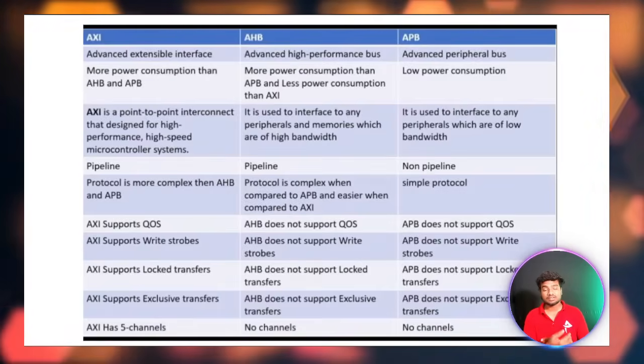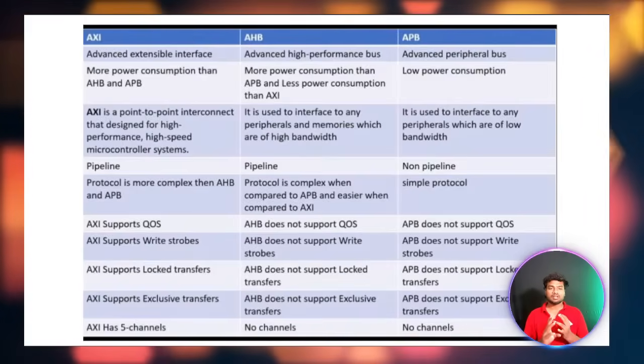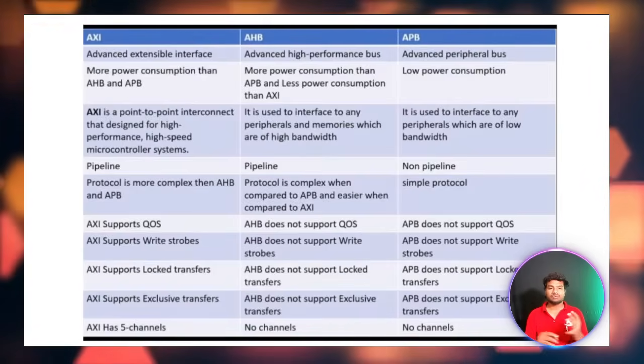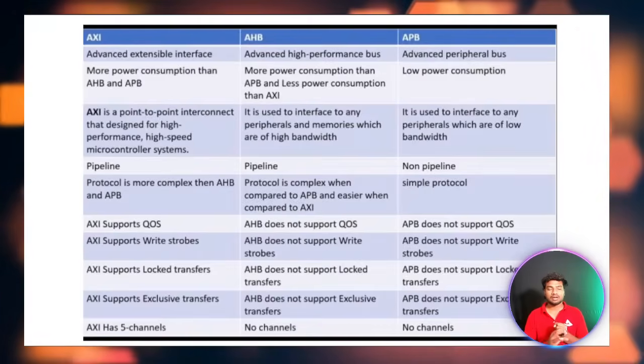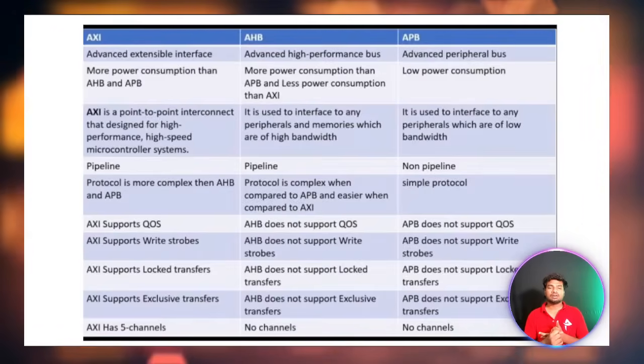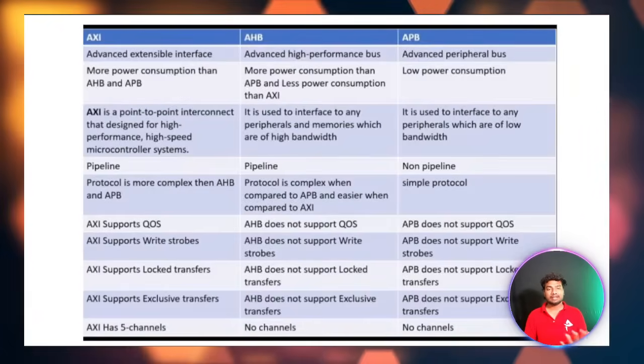These are the read address, write address, read data, write data, and then the response channel. Through them we do the read and write with address and data. So in total we have 5 channels in the AXI protocol.